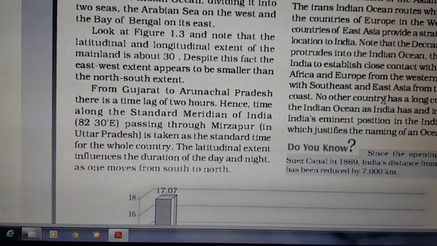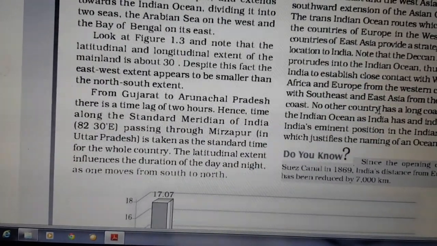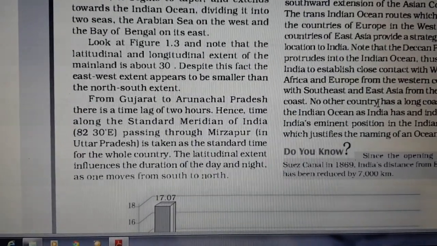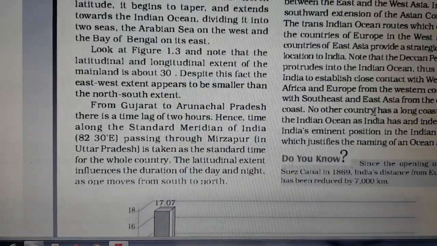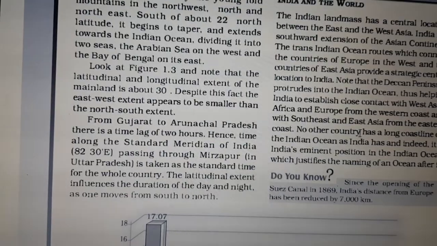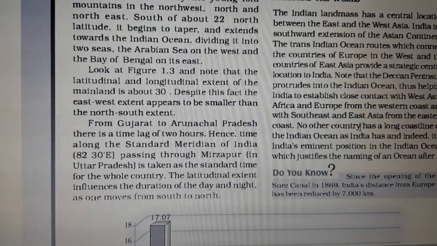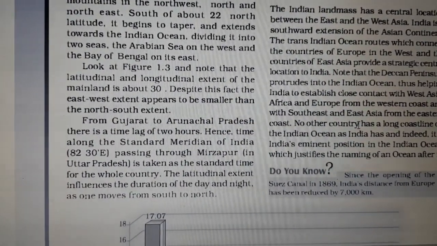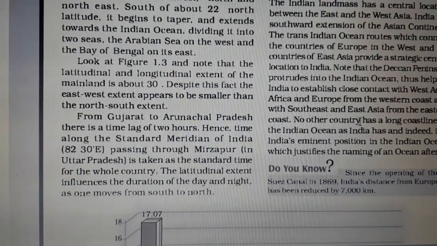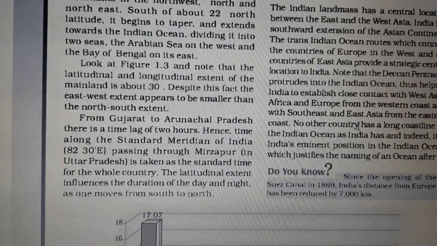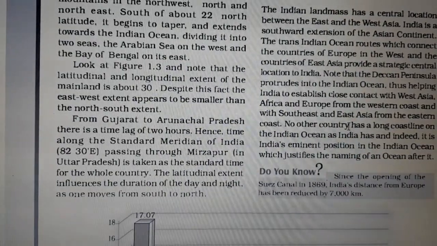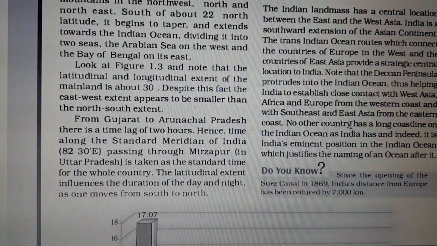Then you will see there is a time lag of 2 hours from Gujarat to Arunachal Pradesh. There is a time lag of 2 hours. What is the meaning of time lag? A period of time between two events or from one another, which vary from one another. Hence, time along the standard meridian of India passing through Mirzapur is taken as the standard time for the whole country. We can see the difference of time from Gujarat to Arunachal Pradesh, and the difference is about 2 hours.